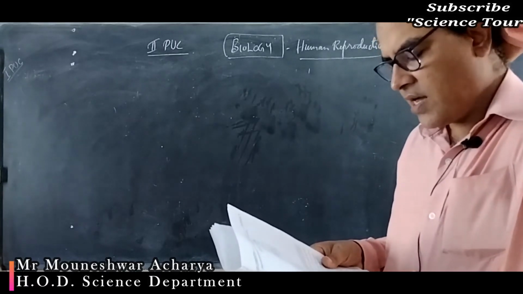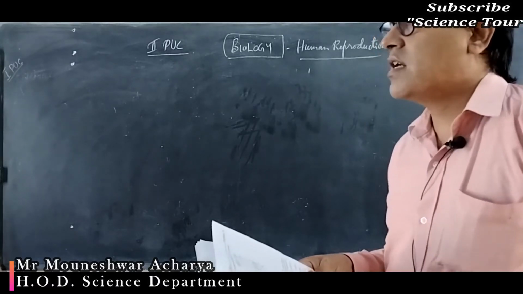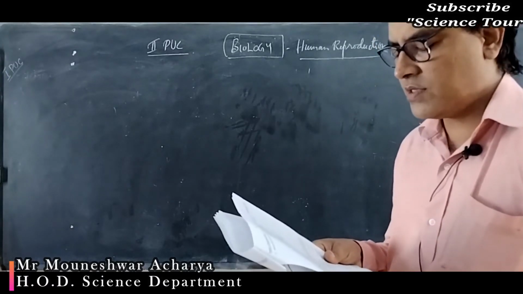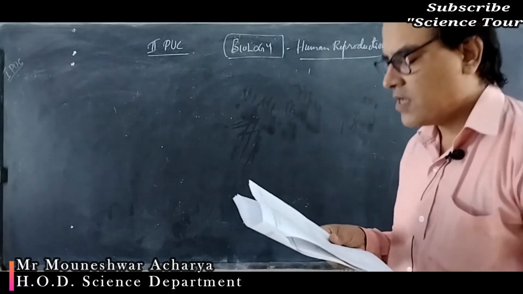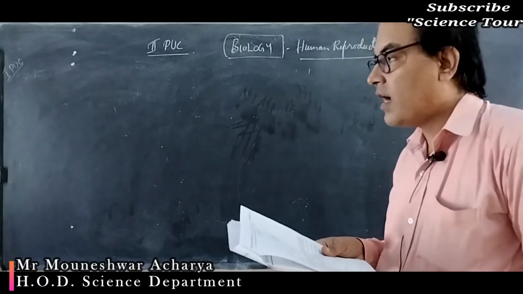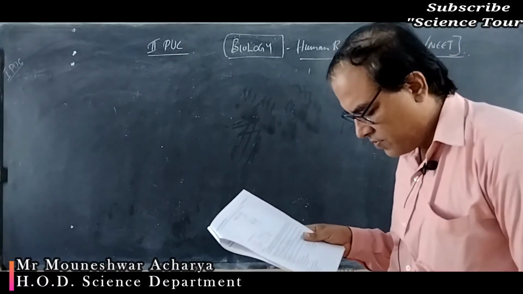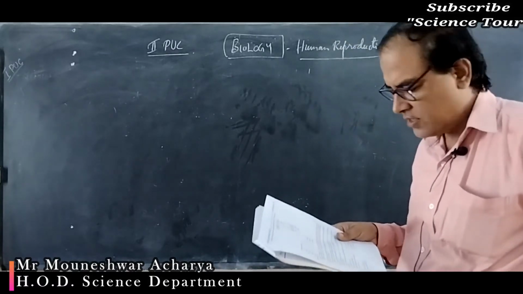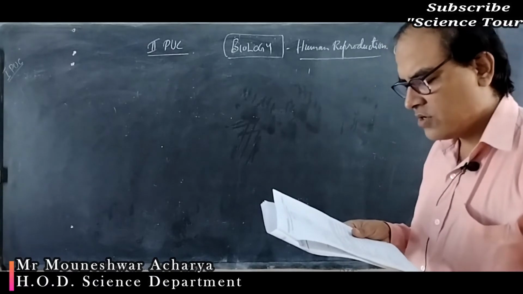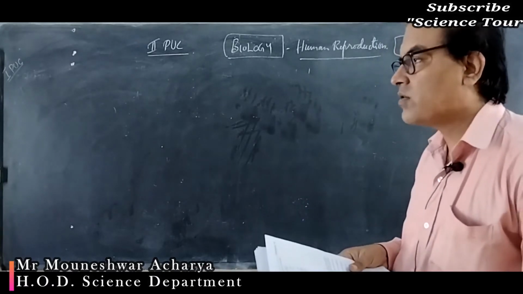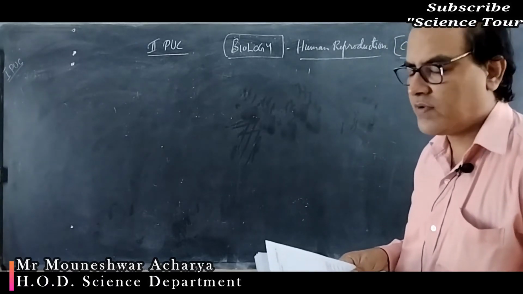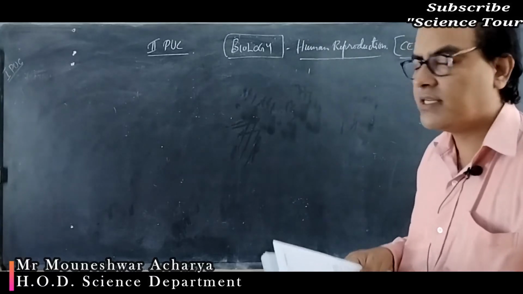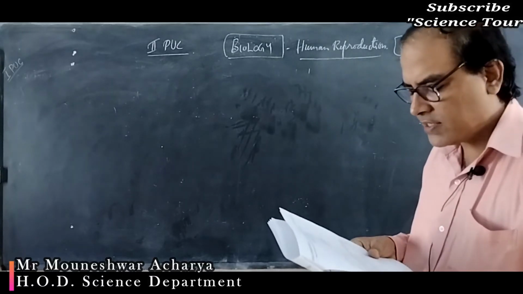So GnRH is nothing but the gonadotropin releasing hormone. It is a hypothalamic hormone which acts on the anterior pituitary, not on the posterior pituitary. It acts on the anterior pituitary to secrete the gonadotropins, that is FSH, follicle stimulating hormone, and LH, that is the luteinizing hormone.